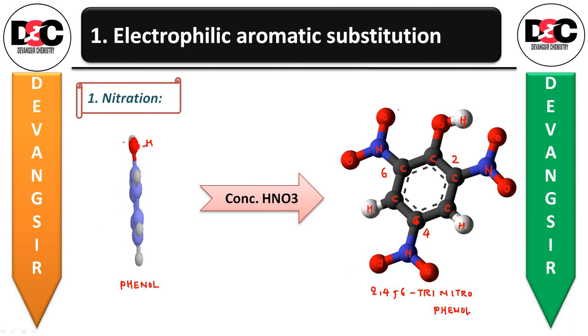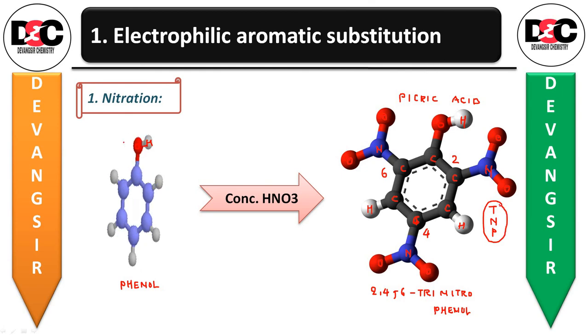This is also known as picric acid. The yield of the reaction product is very poor. So this is the nitration of phenol. You will be receiving 2,4,6-trinitrophenol. In short, you can also call it TNP, trinitrophenol.